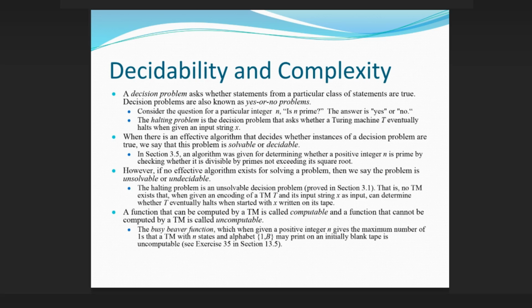A function that can be computed by a TM is called computable, and a function that cannot be computed by a TM is called uncomputable. The busy beaver function, which when given a positive integer n gives the maximum number of ones that a TM with n states and alphabet {1, B} may print on an initially blank tape, is uncomputable. See exercise 35 in section 13.5.